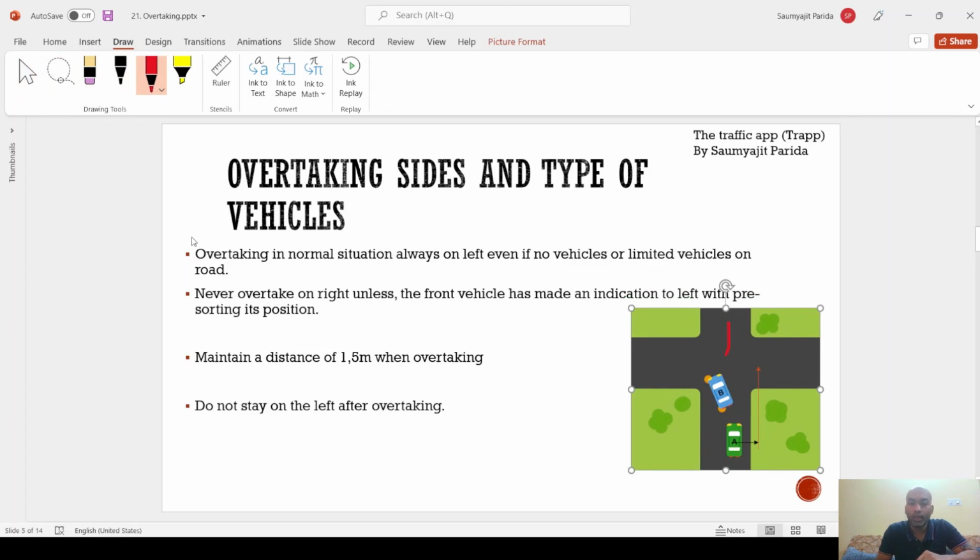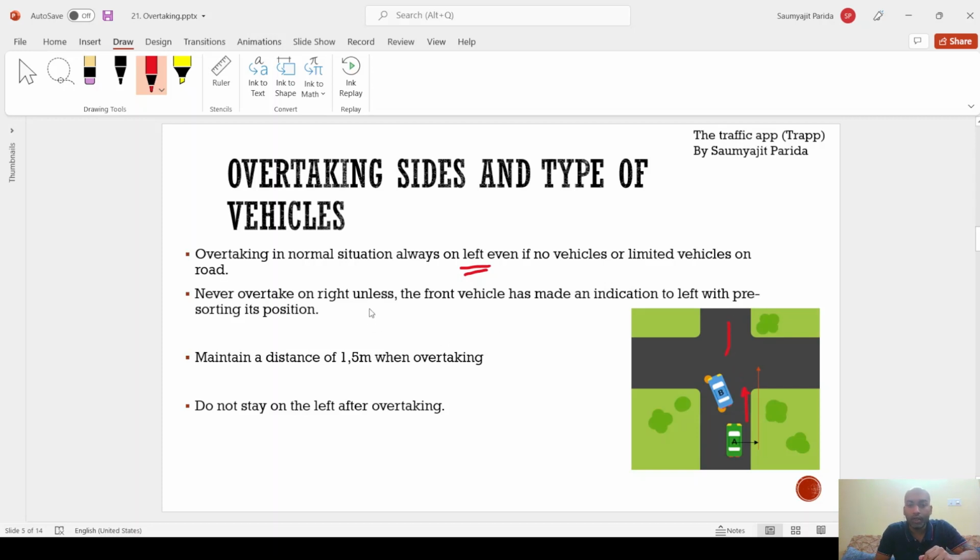So overtaking is always done on the left, not on the right, but there is an exception where it can be done on the right side. For example, in this scenario, when the car is trying to turn left and I have sufficient space here, I can use the right side of the road to overtake.